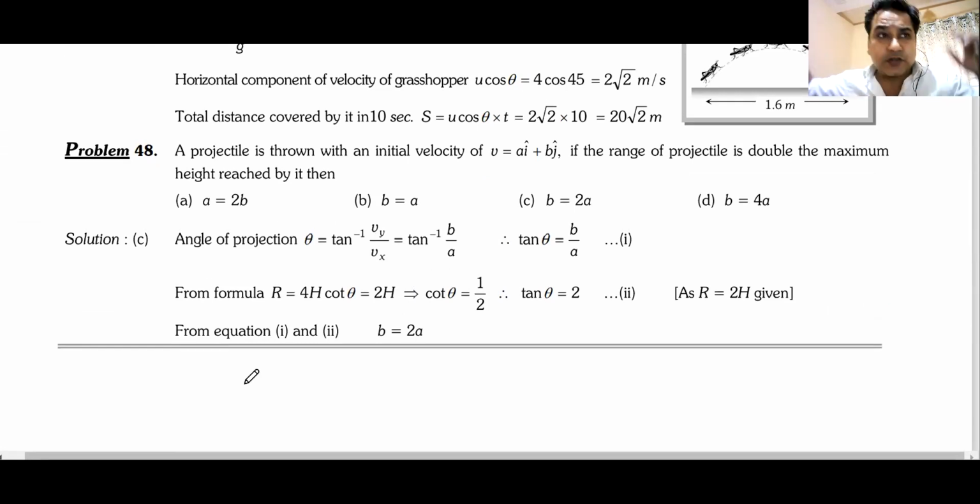We are done with motion in 2D and 1D, in short, as much as I could. The next class, I will start with probably Newton's laws of motion. We'll discuss them in short, and we'll see some problems on them. And let's see how things go. If there's any doubt, you can ask me.